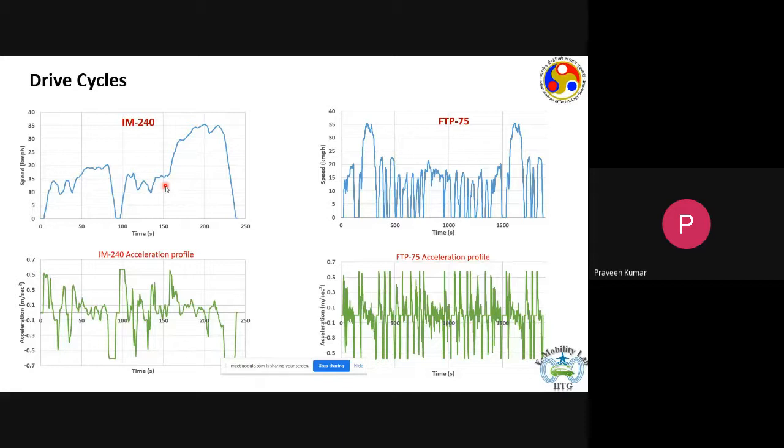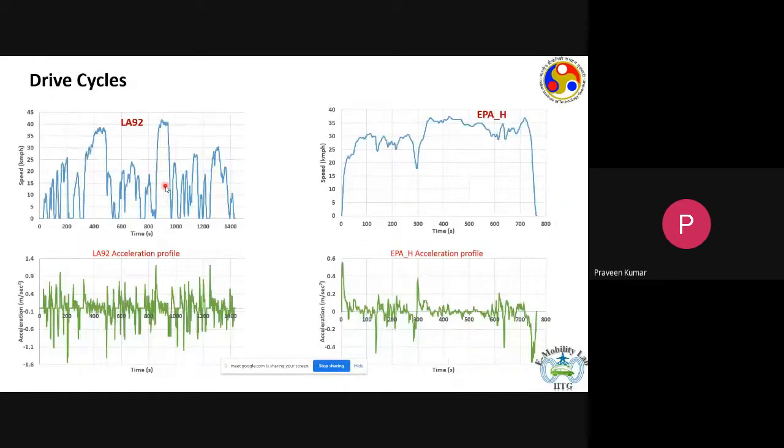So we have seen some drive cycles, and there are two more. On the left, we have LA92, which represents the Los Angeles city driving cycle. And on the right, we have EPAH, which we can take to represent rural driving conditions.